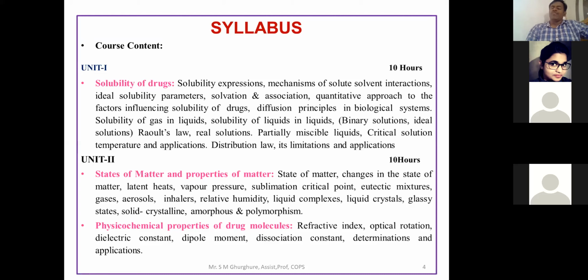Then vapor pressure, then sublimation, critical phenomena, eutectic mixtures, then gases, aerosols, inhalers, then humidity complexes, liquid complexes, then liquid crystals, glassy state, crystals, then again solid crystalline as well as amorphous, and then polymorphism. That part we are going to focus on in the states of matter.